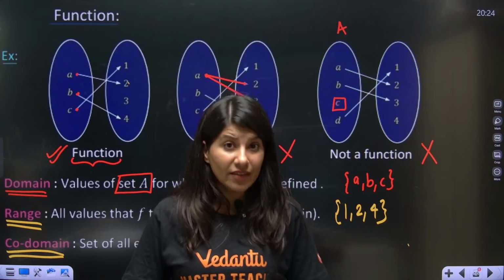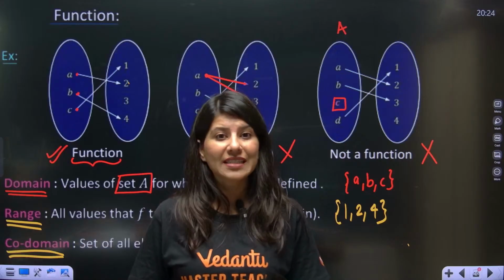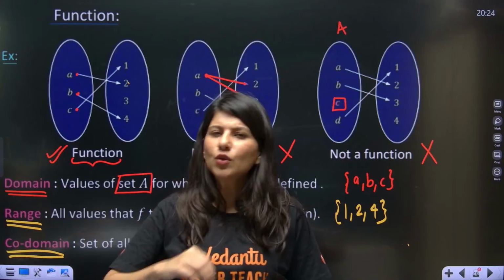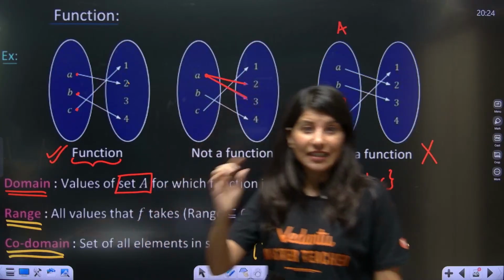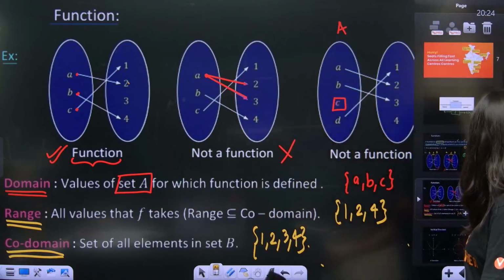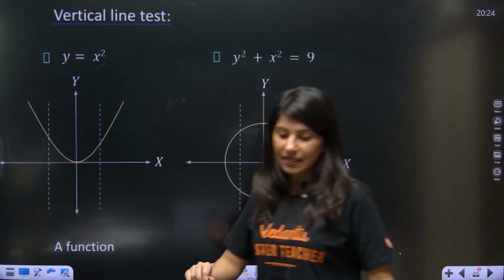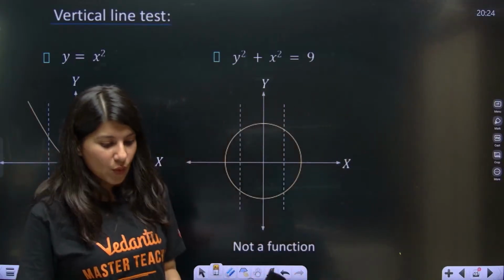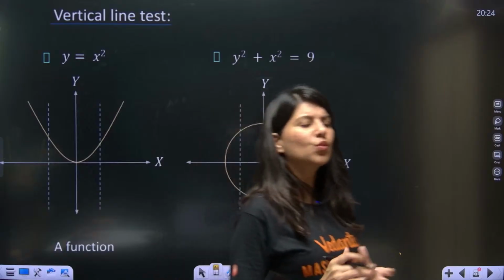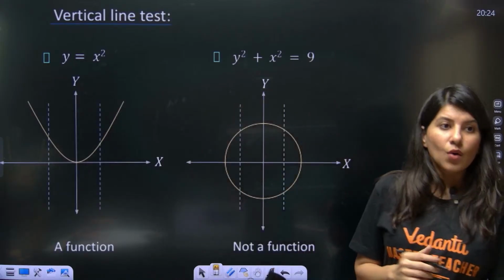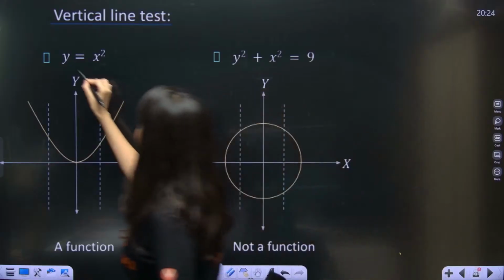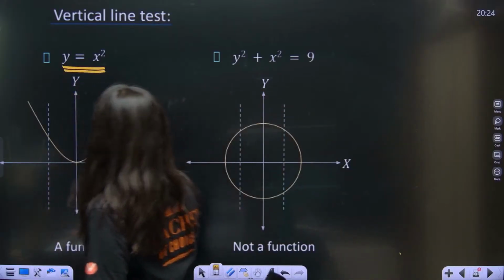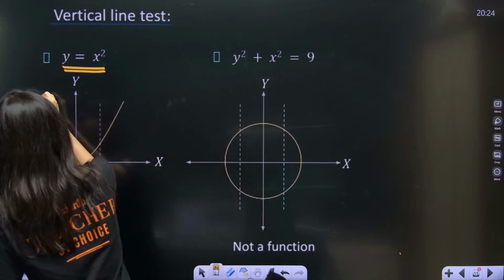If a graph is given, a proper graph with x and y axis, will you be able to tell me whether the given graph is a function or not? For that, Ninja Ma'am has a special solution: the vertical line test. What does this vertical line test suggest? Suppose a graph is given, suppose this is y equals x squared, correct? And this is the graph if you can see.